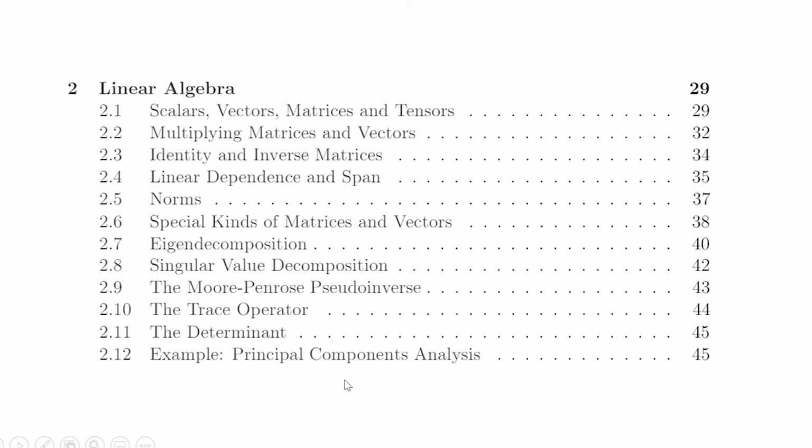2.12 is basically an example that ties together all the things we learned throughout this entire chapter, but I don't have a lecture on it because you can basically just follow along with the text in the textbook, because you're just going through a few computations, and I think it'd be pretty pointless for me to do a lecture on it because I'd just be going through those exact same computations. That's about it. That covers everything in the linear algebra chapter. I hope you enjoyed. It's a really important chapter to understand the rest of the course.